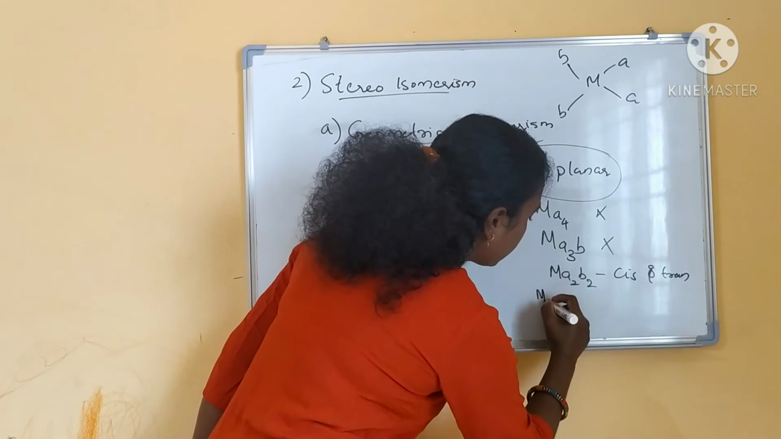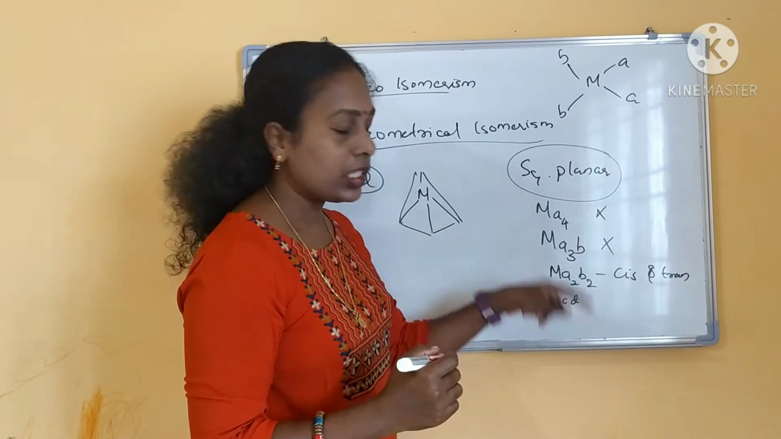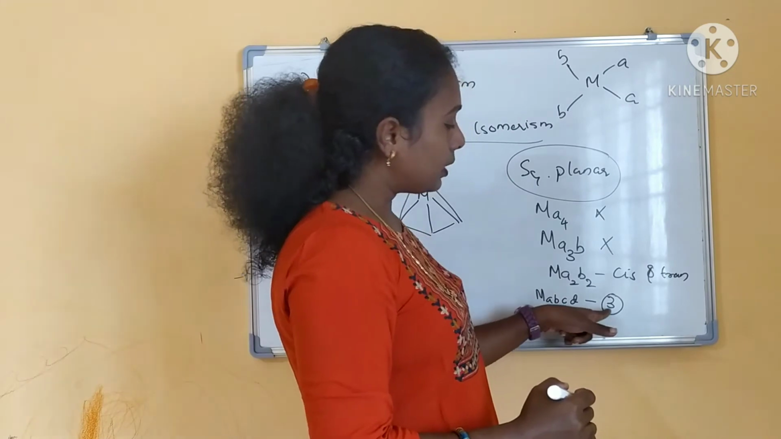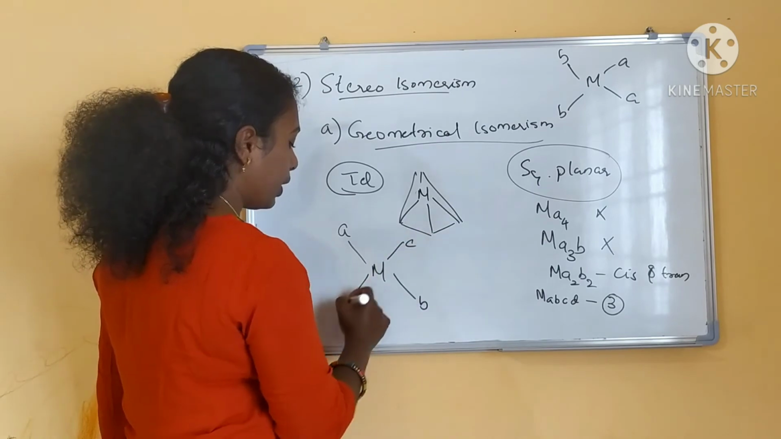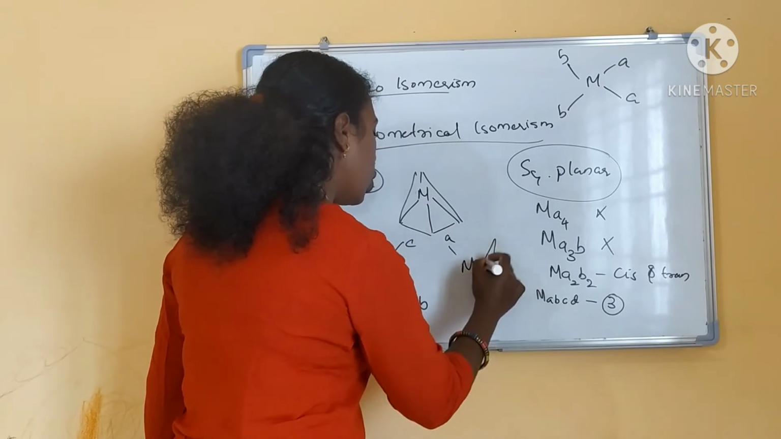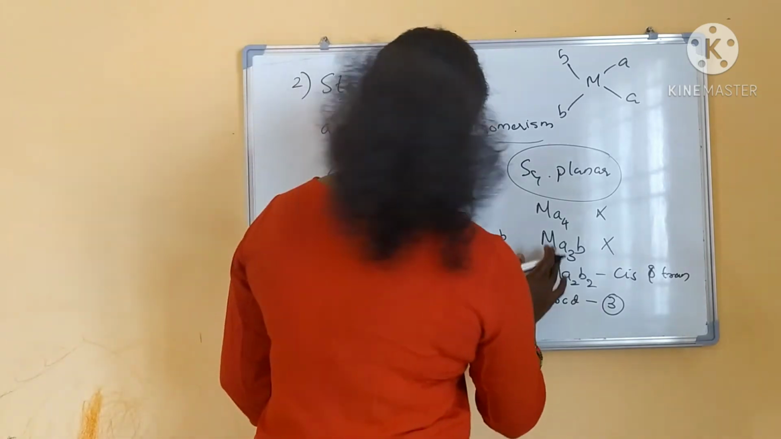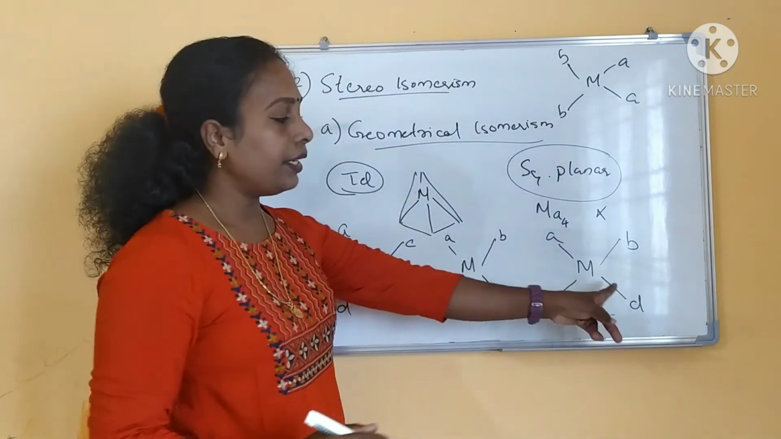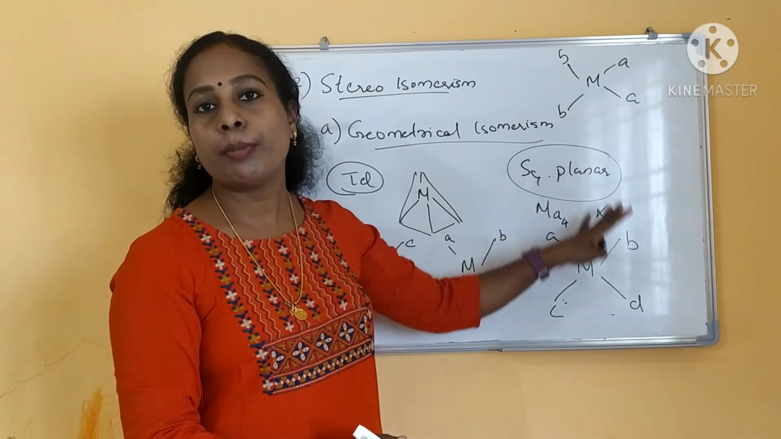And the other type is MABCD type. All the ligands are different in a square planar complex. This will show 3 isomers. What all are the isomers we will see. A and B are opposite, okay. And the second one is A and C will be opposite, okay. And the third isomer will be A and D opposite. These are the 3 isomers of that type. This is what square planar complex geometrical isomerism is.